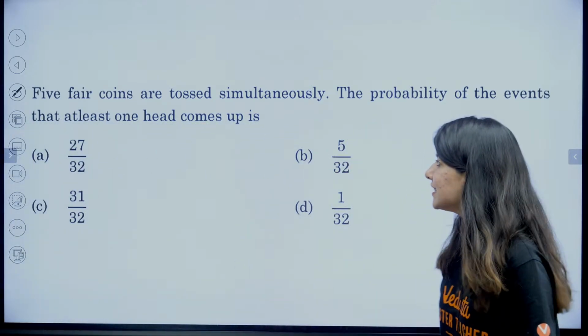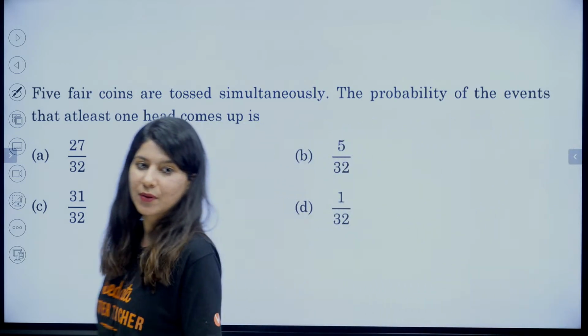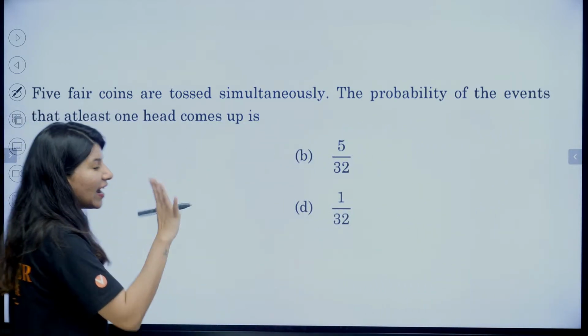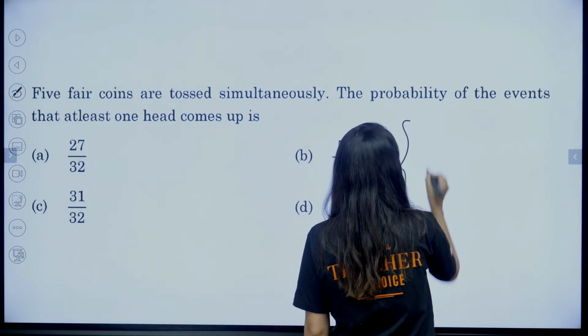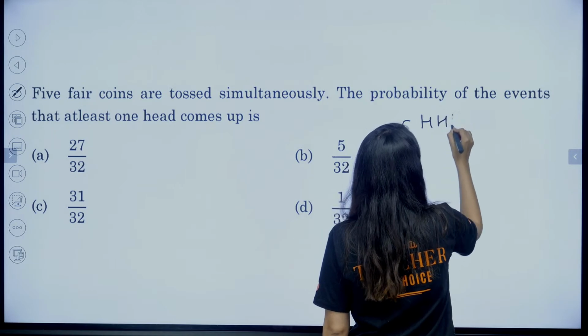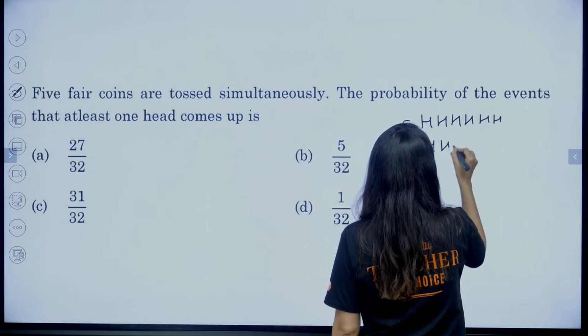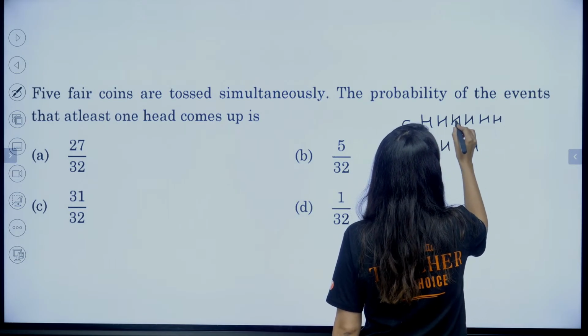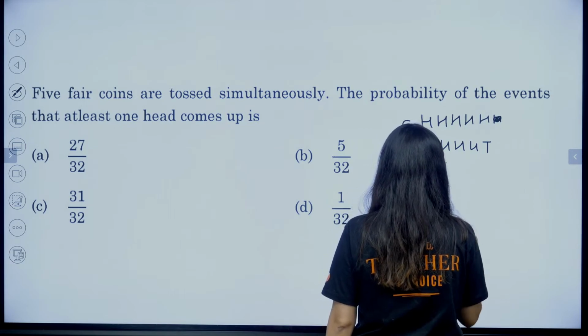5 coins are tossed simultaneously. Probability of the event that at least one head comes up. So basically what happens when we toss 5 coins? It can happen that all heads are there. It can happen that 4 heads and 1 tail are there. So many things, and all tails are there.